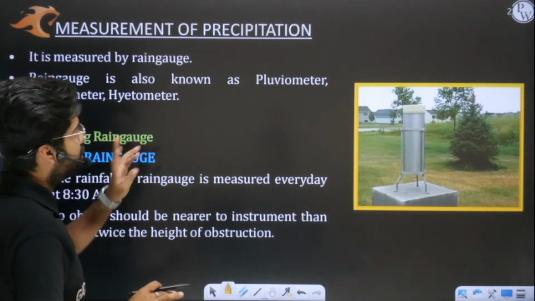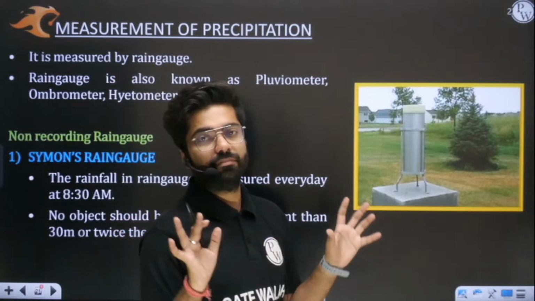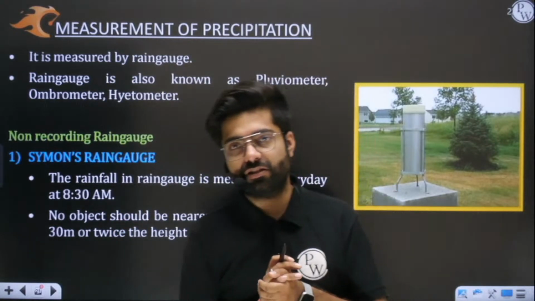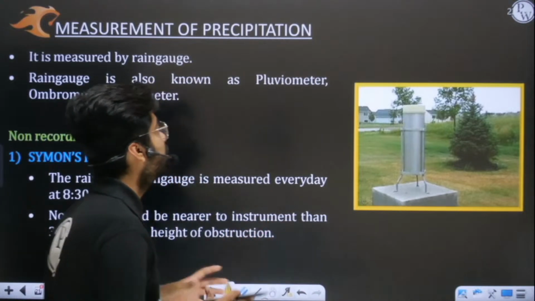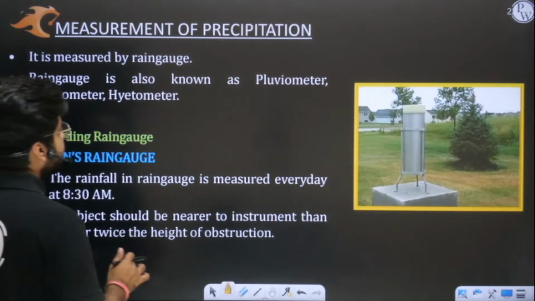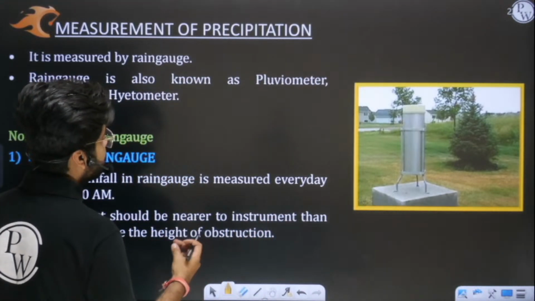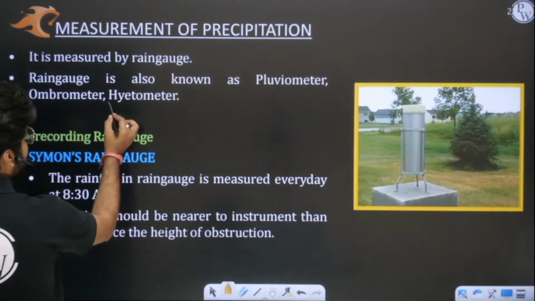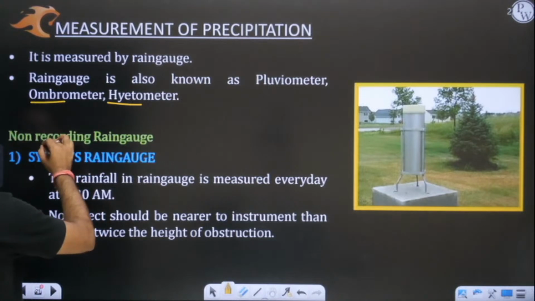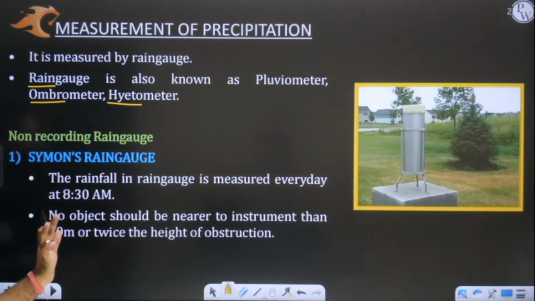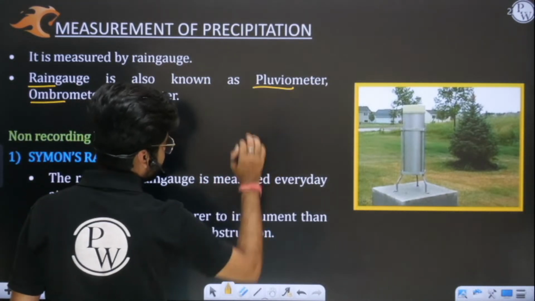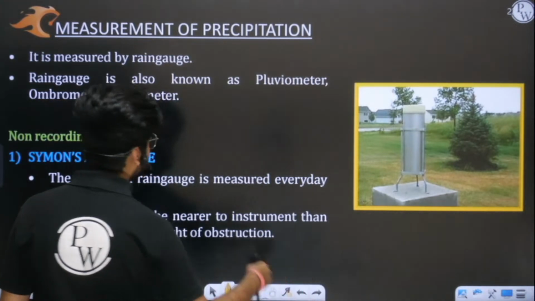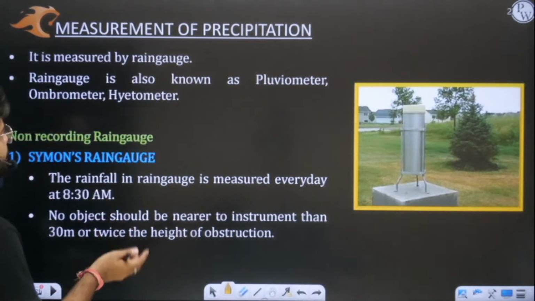See, you need to remember all these names because any name you can witness in your examination. Okay, any name can come across. So you need to remember pluviometers. Okay, whenever you will hear the word pluvio, it is simply referring to rain only. See this hydro word, ombro. Okay, rain. All are one and the same. Pluvio. Okay, so these are different words in different languages. So ultimately, all are one and the same.